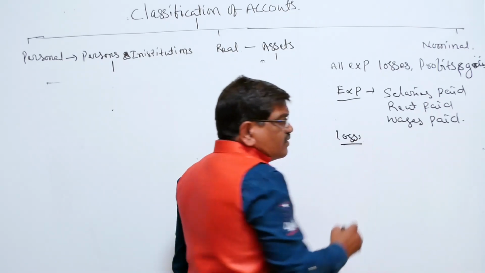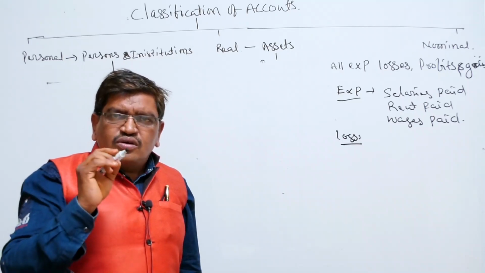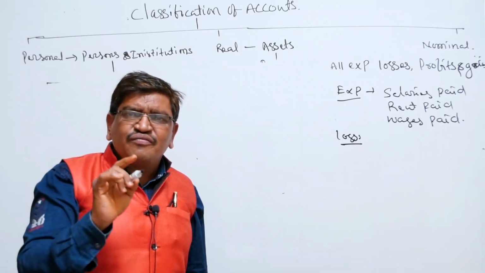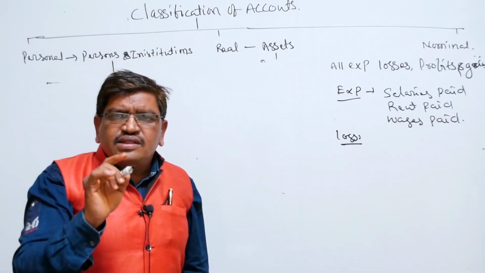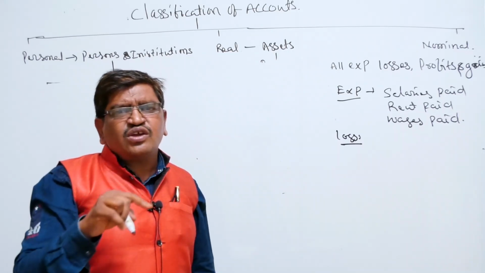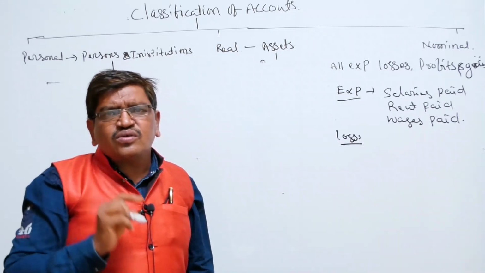Loss means what? If we have an asset of 25,000 and we sold that asset for 15,000, the 10,000 is a loss. Recently, last week, we bought a machinery for rupees 20,000.